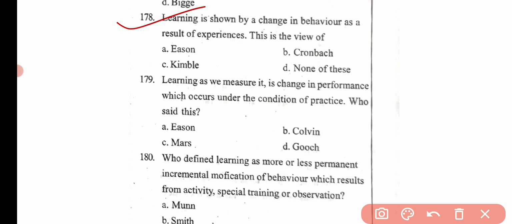Then the next question is, learning is shown by a change in behavior as a result of experience. This is the view of option A, option B, Cronbach, option C, Kimble, and option D, none of these. Here the correct answer is option B, that is Cronbach.